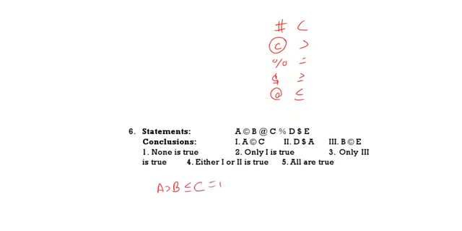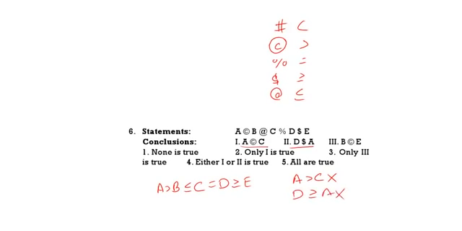C is equal to D, D greater than or equal to E. Now A C round C. So here A C round C means A greater than C. Here the symbols have been changed, so it does not follow. Second one, D dollar A. D dollar A means D greater than or equal to A. A greater than D we can see, but D greater than or equal to A does not follow.